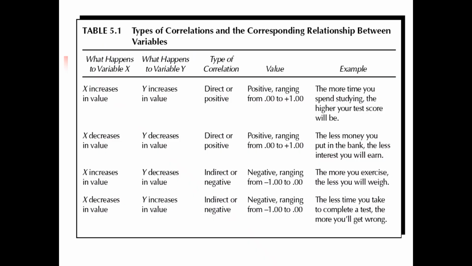This example shows the type of correlation and the corresponding relationship between variables. What happens to variable x, what happens to variable y, type of correlation, value, and example. X increases in value. What happens to variable y? Y increases in value. Type of correlation: direct or positive, with a value ranging from 0 to plus 1.0. In this example, the more time you spend studying, the higher your test score will be.